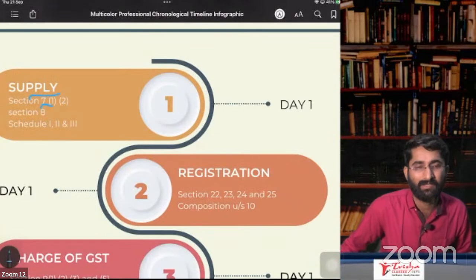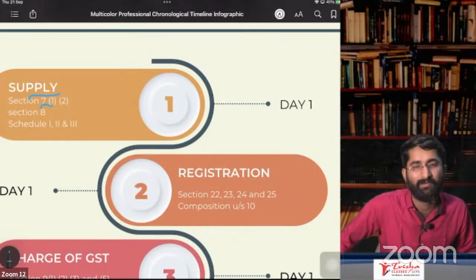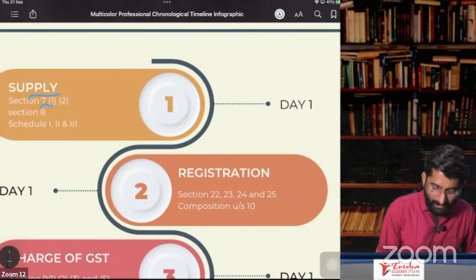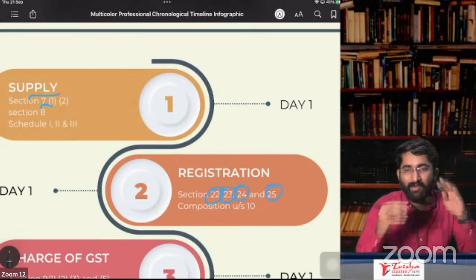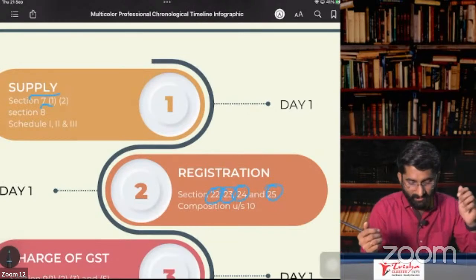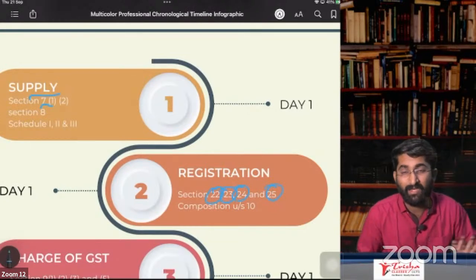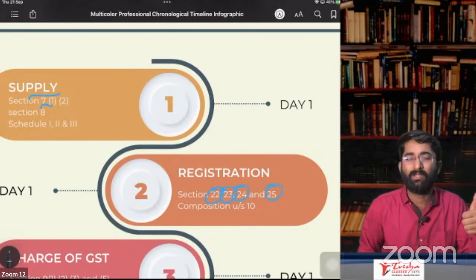Later, we discussed the registration chapter. In case of registration, we discussed section number 22, 23, 24, 25, 26, 27, 28, 29, 30. So how many sections are there here? Starting from 22 to 30 sections. Section number 22 is about who is liable.